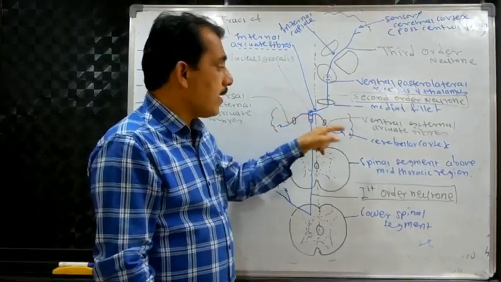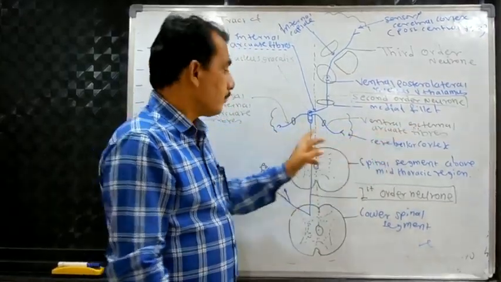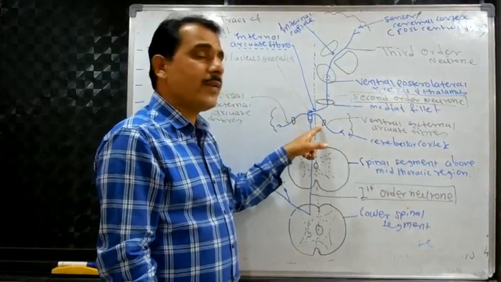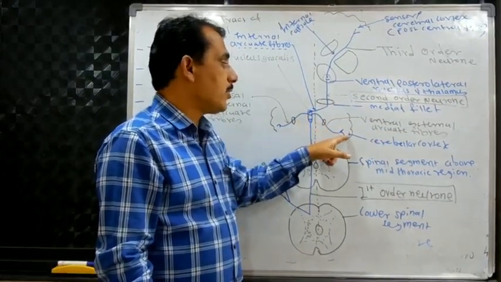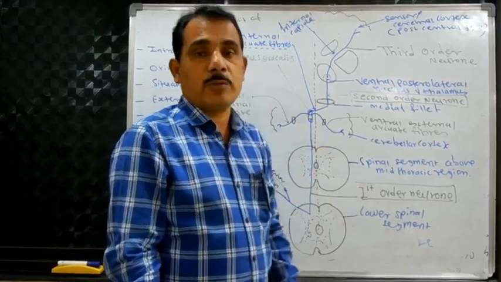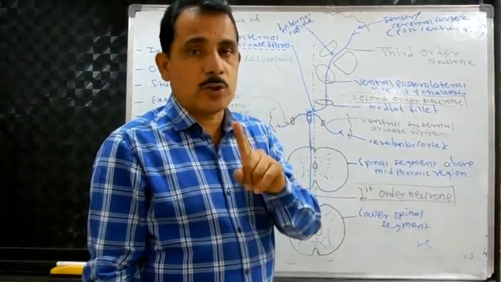While the ventral external arcuate fibers pass through the inferior cerebellar peduncle, cross to the opposite side, and end in the cerebellar cortex of the opposite side. These are the second order neurons.